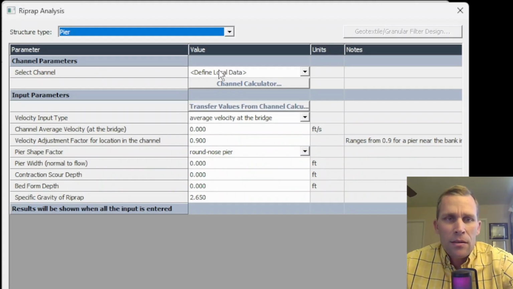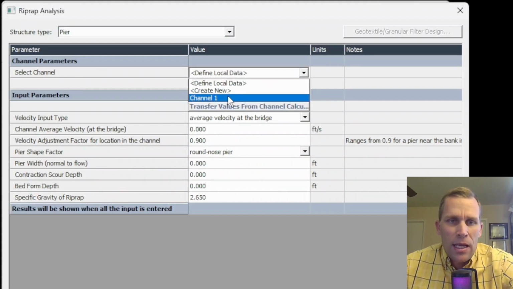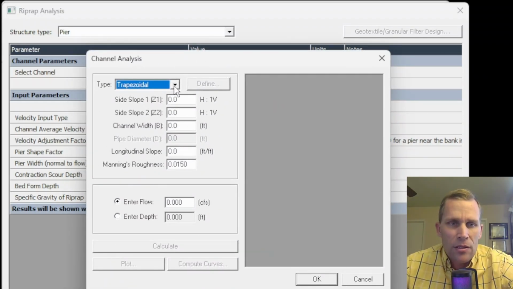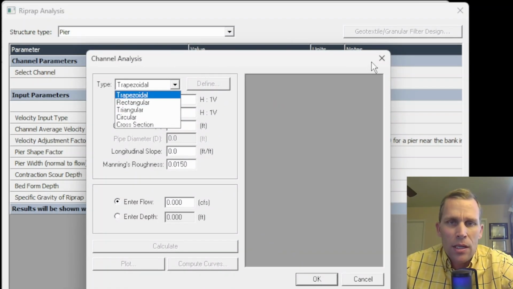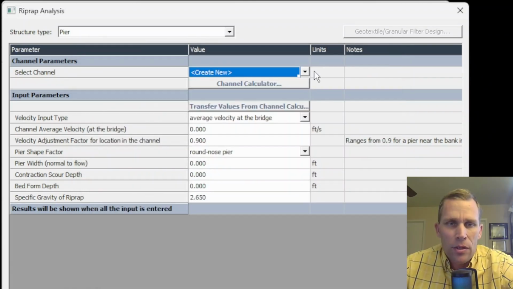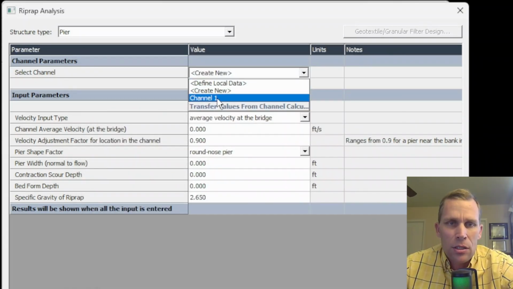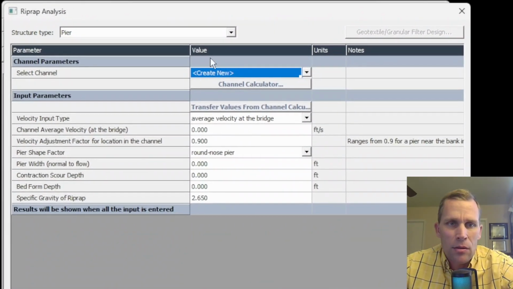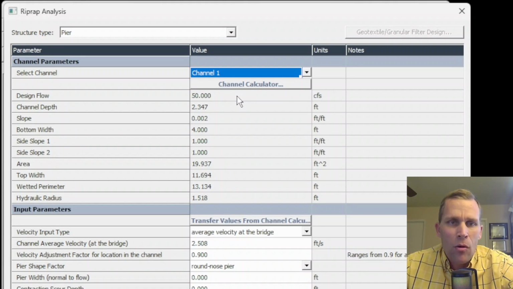For the channel data, we need to either define a channel by creating one right here, click on channel calculator, and then we can specify what does that channel look like. Or what I'm going to do is just use an existing channel, channel 1, which I've already defined right here in the project, channel 1. So let's just go ahead and do that. I'll select channel 1. When I do that, all the channel results pop into place here.